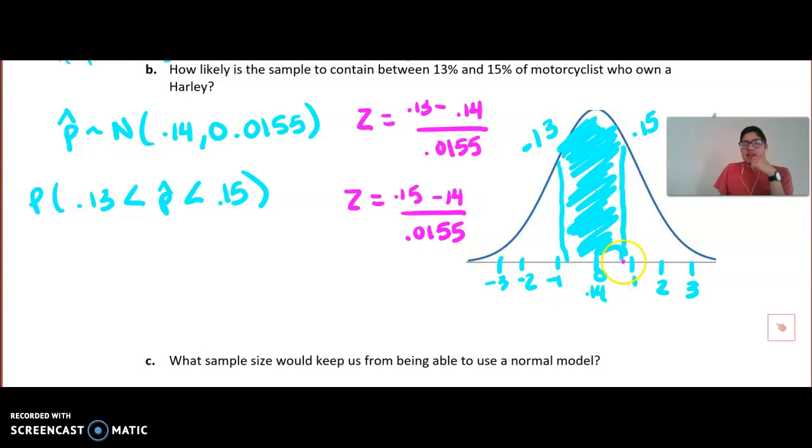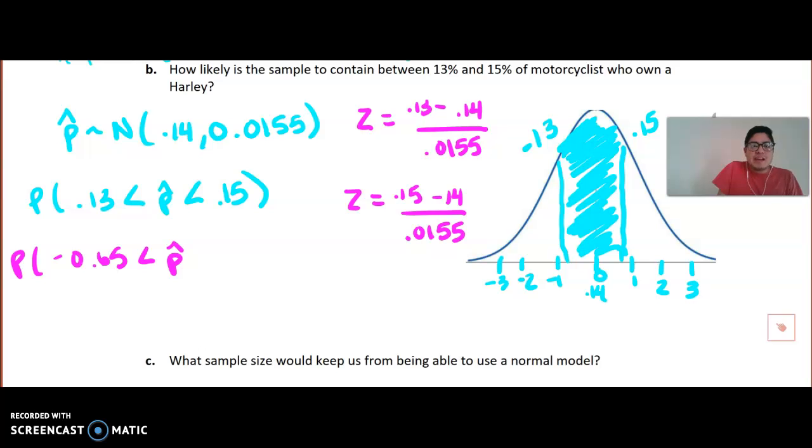Because the z-score looks like it'll be less than 1, and the z-score looks like it'll be more than -1, between these two. Negatives are weird. So I'm going to take my probability statement, and the z-score for 0.13 appears to be -0.65. Like we said, it should be over -1.